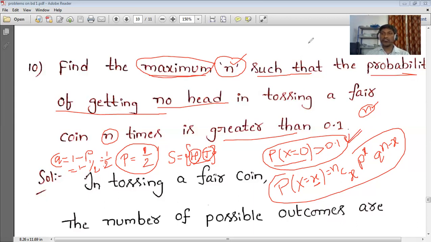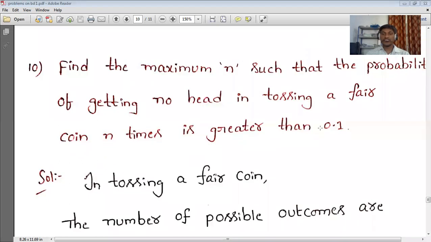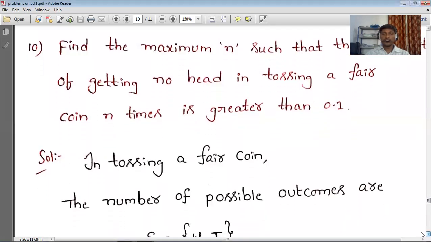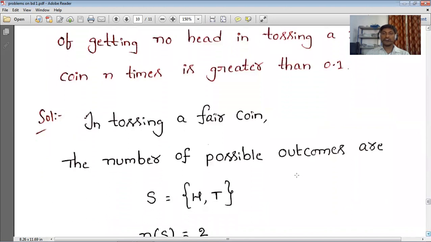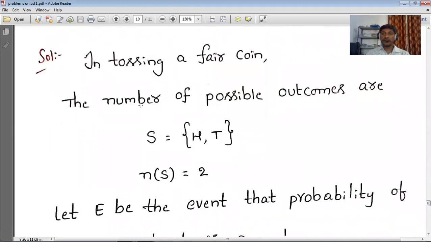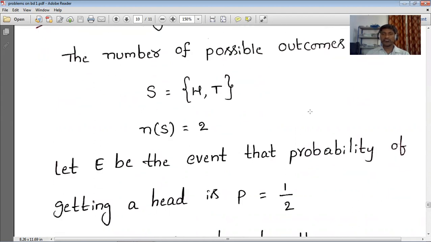So that one we have to use. Okay, let us see that. In tossing a fair coin, the number of possible outcomes are, so S is equal to heads and tails. Same as what we said just now. So here the number of possible outcomes, S, is equal to heads and tails.